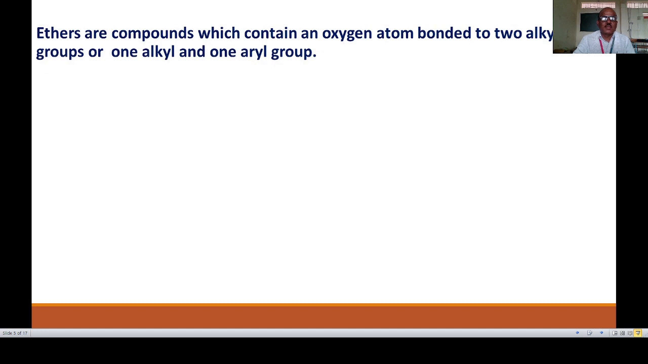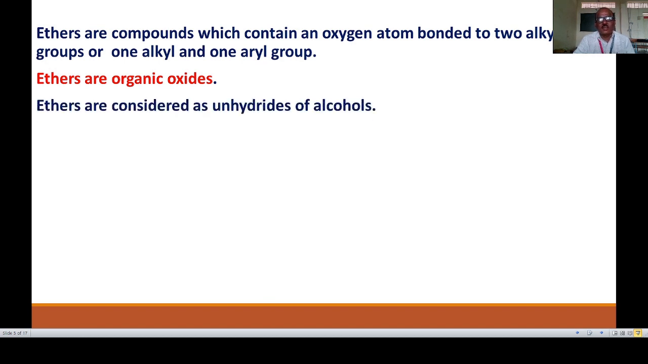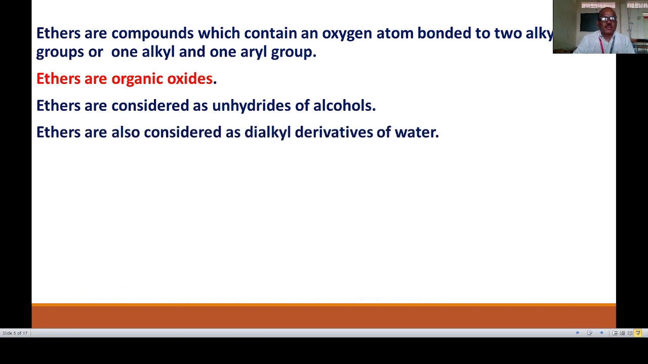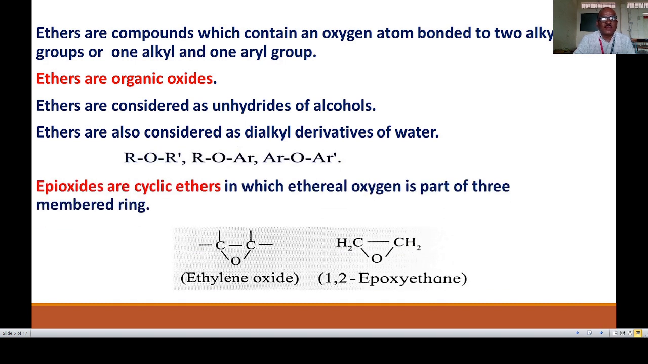Then we are studying what are ethers. In ethers, the functional group present is a divalent oxygen, and this oxygen is bonded to 2 alkyl groups, or 1 alkyl and 1 aryl group, or both aryl groups. Ethers are also defined as organic oxides, as well as anhydrides of alcohols. Also, ethers are considered as a dialkyl derivative of water. We know the formula of water, that is H2O or HOH. Both the hydrogen atoms from water are replaced by alkyl or aryl groups. Therefore, this is a derivative of water. So these are some definitions of ethers.